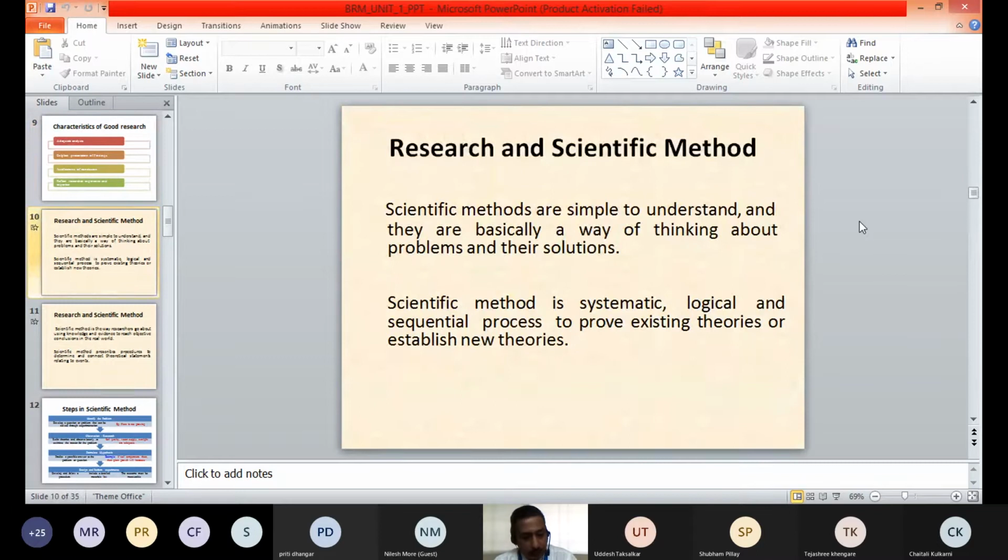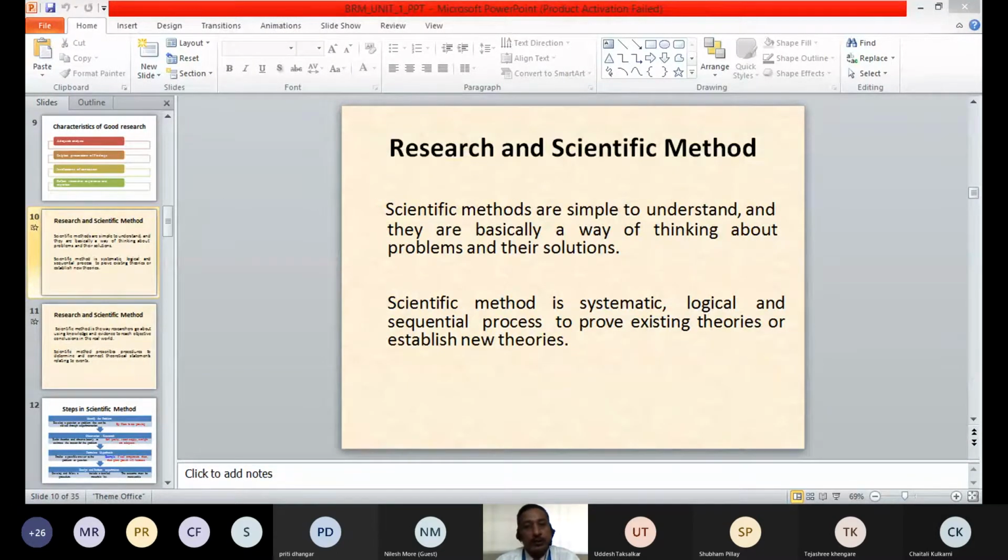Now today we will discuss the scientific method, research and scientific method. This scientific method we use for conducting any research, and we need to understand what is that scientific method. So first of all, scientific method is simple to understand.